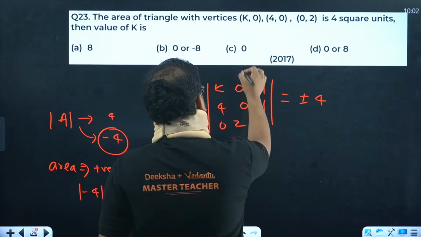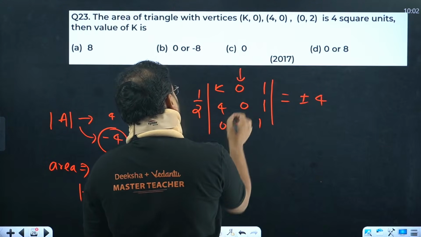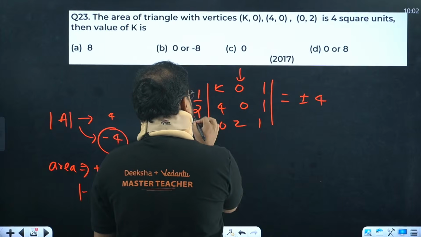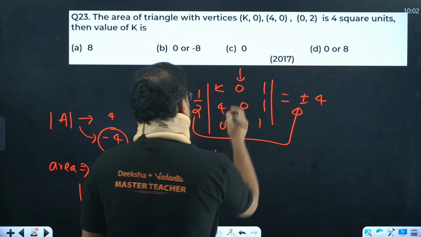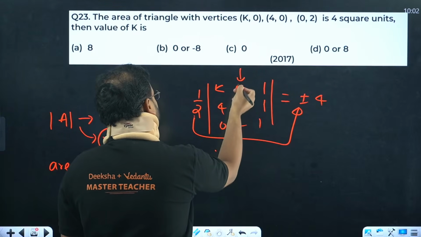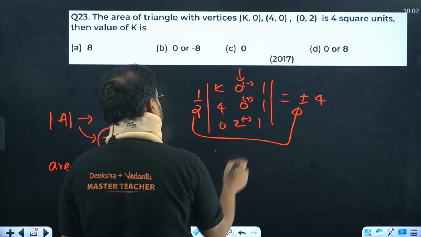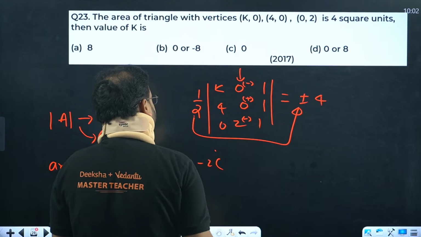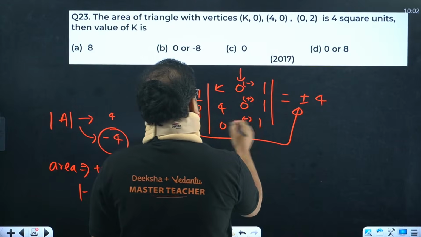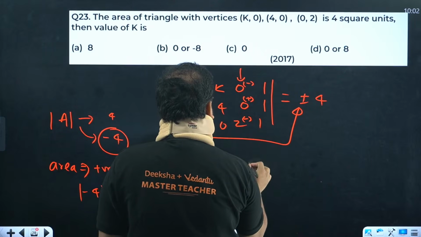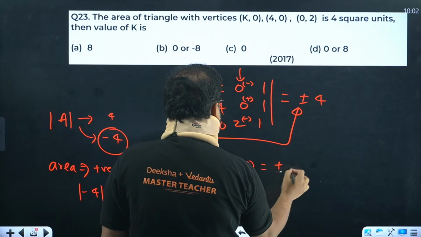Now you solve it. Solve across the second column itself. So first move this 2 over there, and then solve across this one. So 0, 0. This is going to be what sign? Minus, plus and minus sign. So across minus 2, we have everything cancelled. K minus 4 equal to plus minus 8.